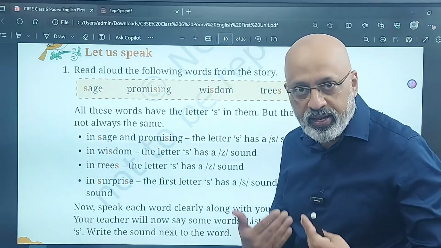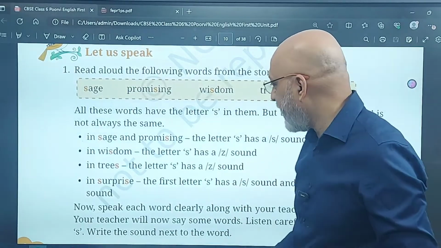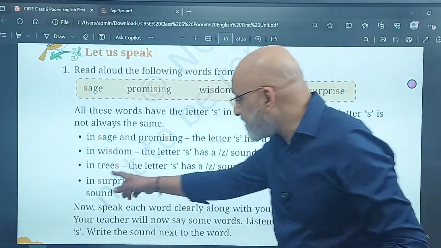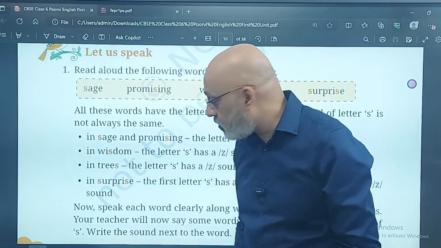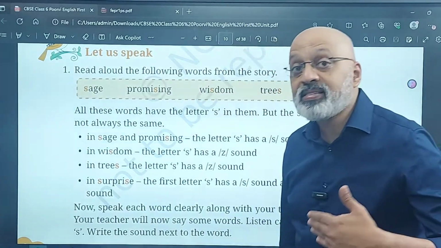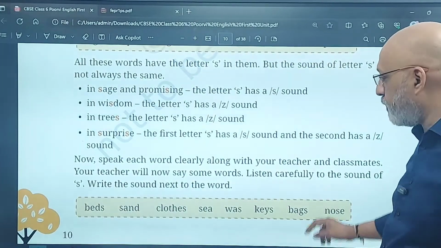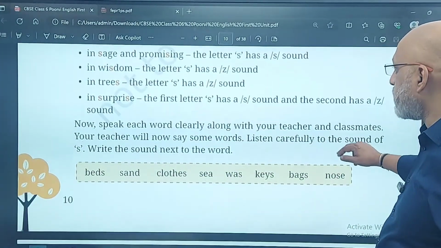Trees. Again, there is the elongation of the S out of it. There is a Z sound. Surprise. The first S has an S sound, but the second S has a C sound. Surprise. There is a Z kind of a sound. So those are the things that you need to do.